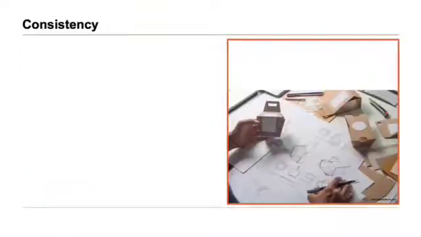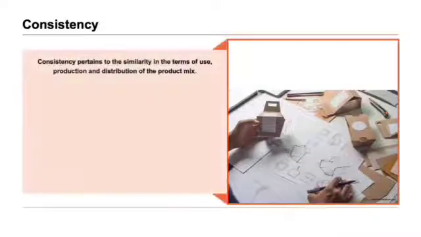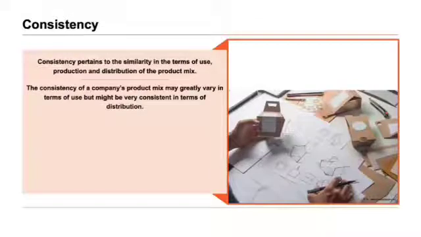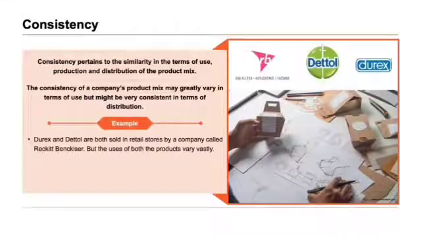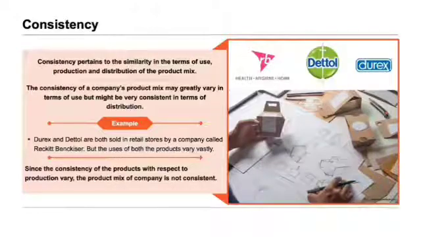And finally, consistency. Consistency pertains to the similarity in terms of use, production, and distribution of the product mix. The consistency of a company's product mix may greatly vary in terms of use, but might be very consistent in terms of distribution. Example, Durex and Dettol are sold in retail stores by a company called Reckitt Benckiser, but the uses of both the products vary vastly. Since the consistency of the product with respect to production varies, the product mix of the company is not consistent.